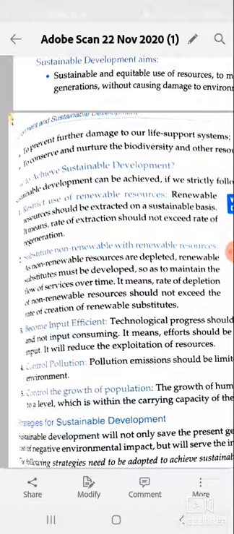The technology should not be resource consuming, or we can say it should use fewer resources. Our techniques should be such that using fewer resources, we have more utilization.